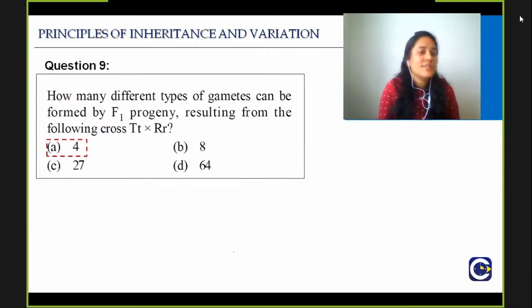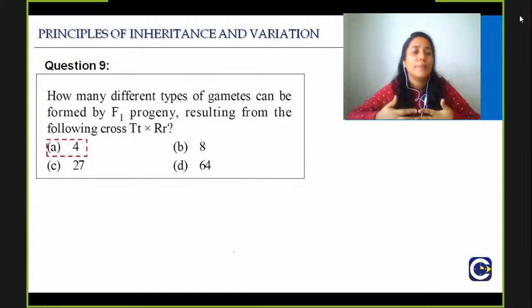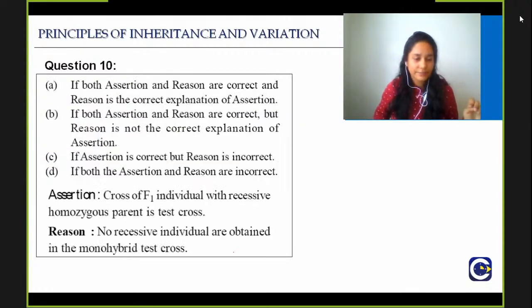So here they just confused you by saying a cross of capital T, small t, cross capital R, small r, and you will be like, what? We've never seen such a cross before. It's nothing but 2 plants where 2 different characters have been crossed together. So don't get very much confused. Just use the straightforward formula whenever there is a question about gametes. Good. Let's proceed.